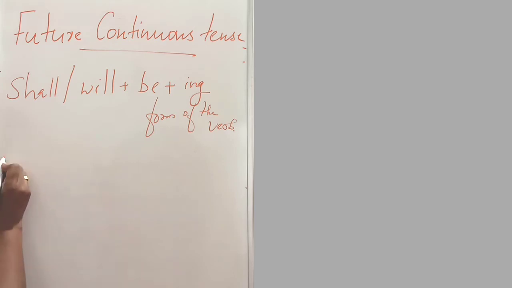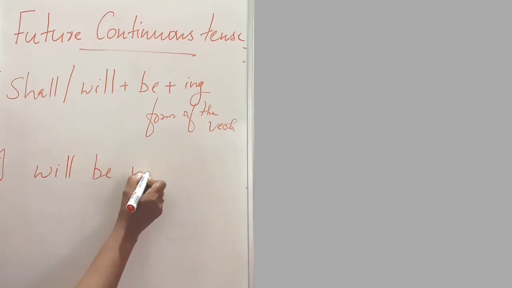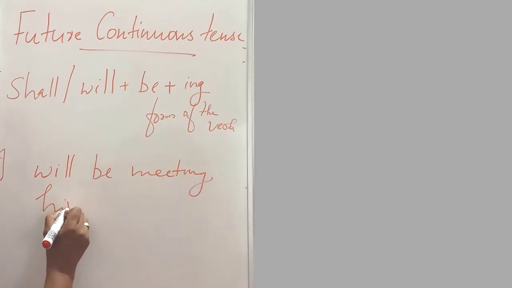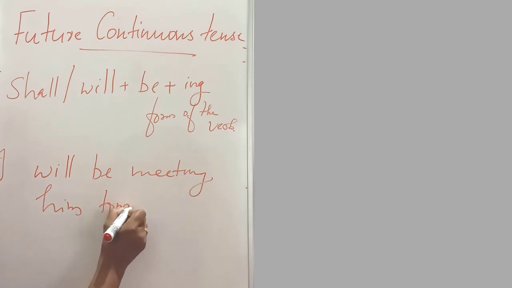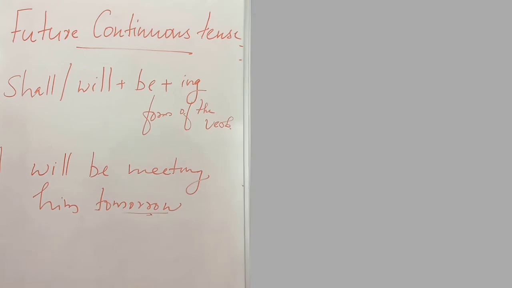For example, I will be meeting him tomorrow. Future continuous tense is used to express an ordinary continuous tense expressing future action. I will be meeting him tomorrow.